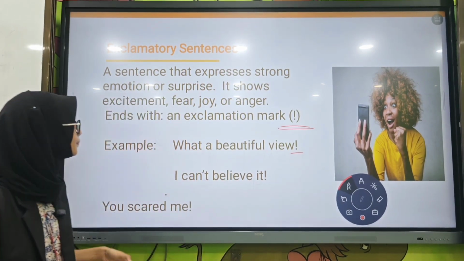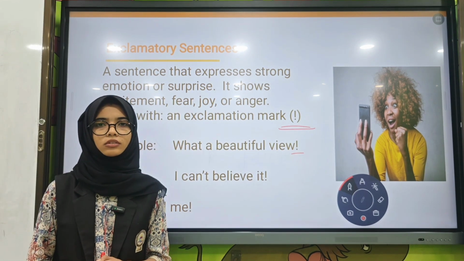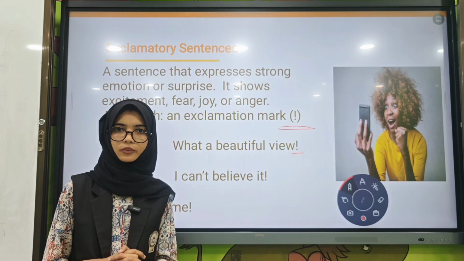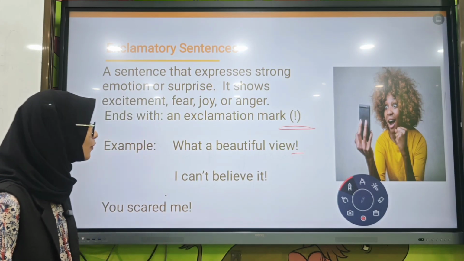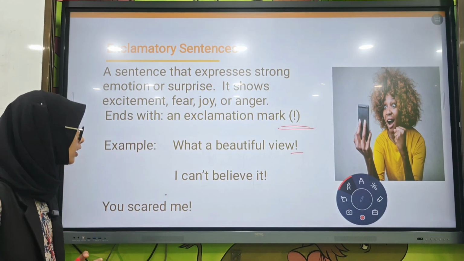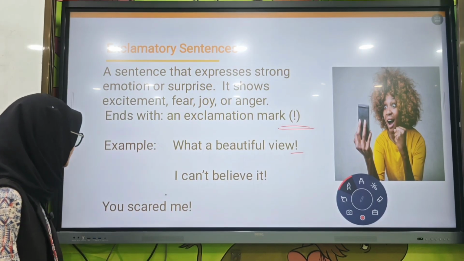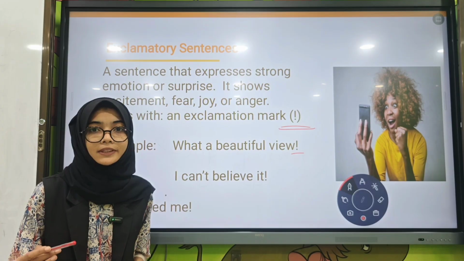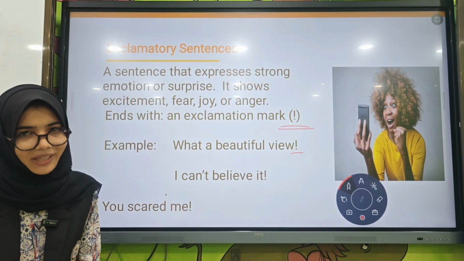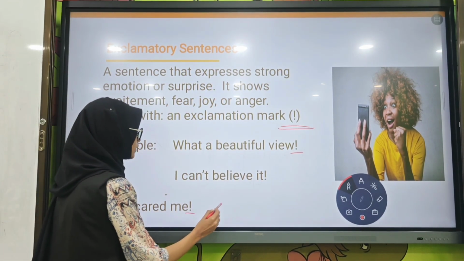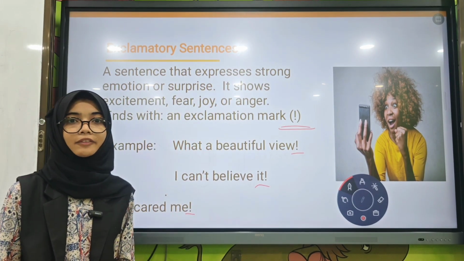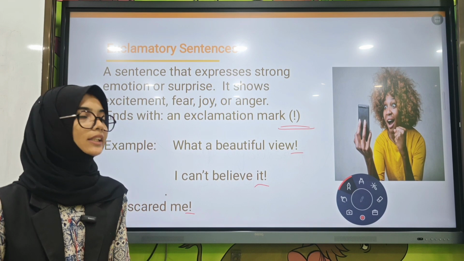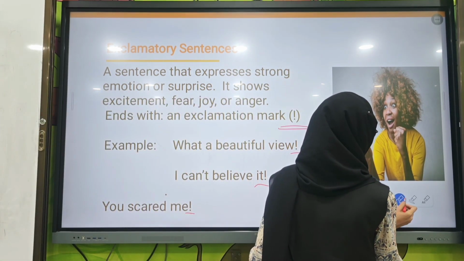Yes. Next. What a beautiful view. How will you say it? What a beautiful view! Or, what a beautiful view. So this is how we use the exclamation mark. Next. I can't believe it. Next. You scared me. So, while expressing your joy, anger, surprise, we use an exclamation mark to express our strong emotions. Yes, these were the four types of sentences.